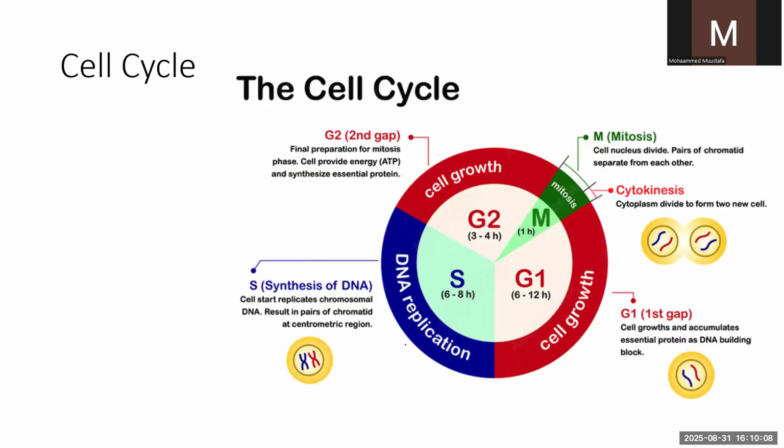Okay, just have an idea of a cell cycle. It has four phases: G1 phase, S phase, G2 phase, and M phase. You can see here in the S phase there is a synthesis of DNA, or DNA replication occurs. Before the S phase, G1 phase is there.